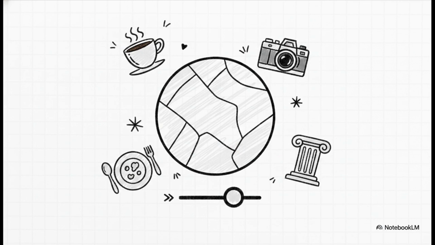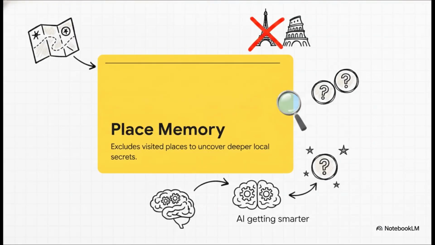Section 5. Tailored to your vibe. Beyond just keeping you on track, the app hyper-personalizes the journey to your specific tastes. It's not just some generic tour guide. A standout feature here is called Place Memory. It actually remembers the places you visited per city and actively excludes them from your future routes. Why does this matter? Well, it means the AI gets smarter with every single trip. If you visit Paris for a third time, your trip will uncover hidden neighborhoods and local secrets instead of just trying to send you to the Eiffel Tower and the Louvre all over again.